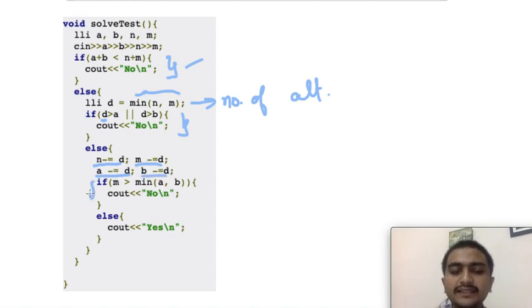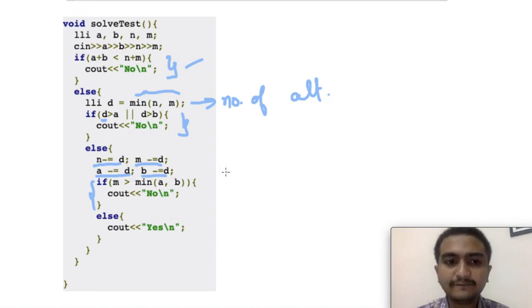Now if m is nothing but the guests of type 2, and the number of guests of type 2 is greater than the minimum of a and b, meaning how many vanilla and chocolate cookies I am left with, if the minimum of that is less than m, then the answer is no, because then at least one guest will go angry, right? Else the answer is yes.